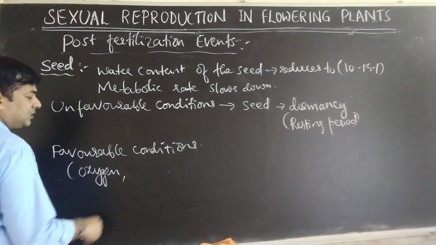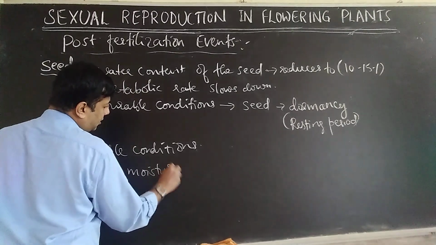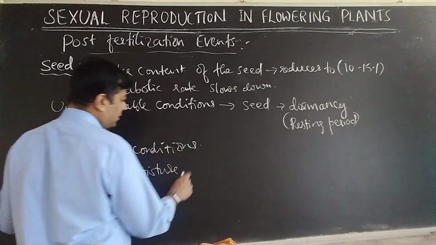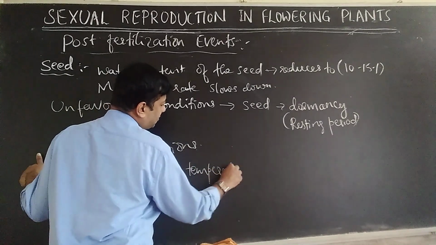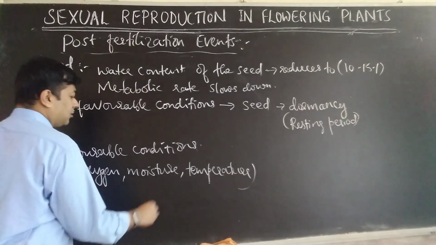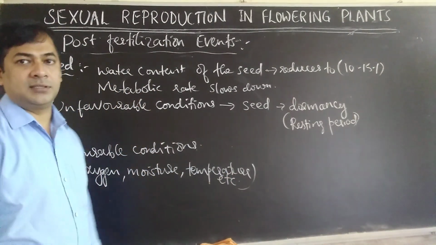Oxygen is required for the seeds to germinate. Moisture or water content is required. Minerals are required. Then proper temperature is required. pH of the soil should be proper. All these are favorable conditions.